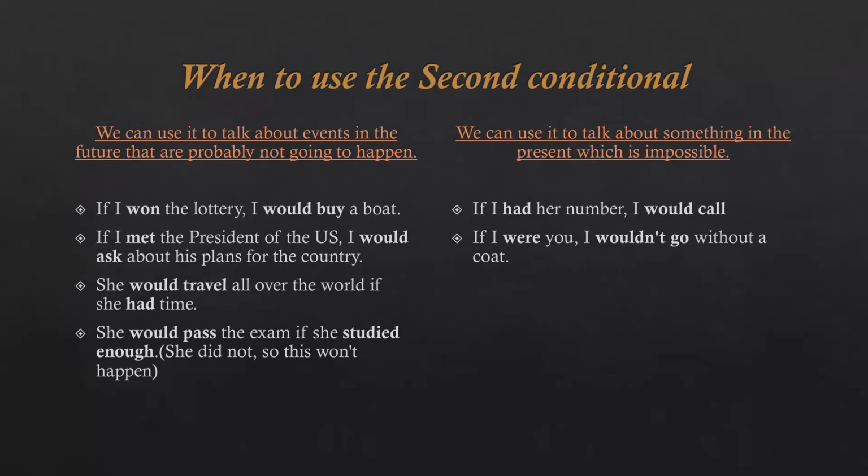We can also use it to talk about something in the present which is impossible. For example, someone can say, if I had her number, I would call, but I do not have his or her number, or that person doesn't have that number, so it's impossible to call. That's why it's expressed in the second conditional. Or we can say, if I were you, I wouldn't go without a coat. I cannot possibly be you, so this is an impossible situation.